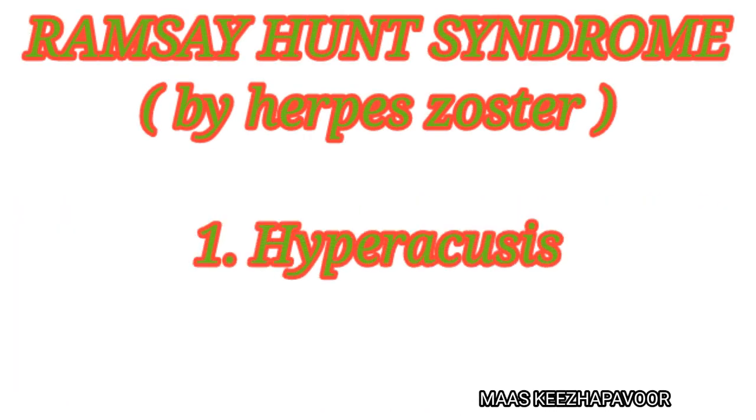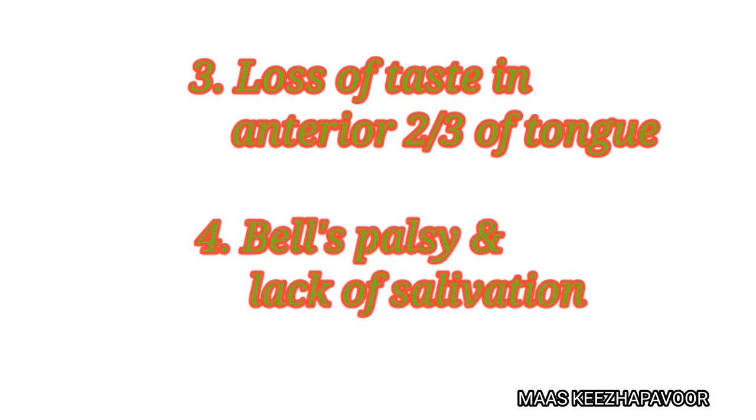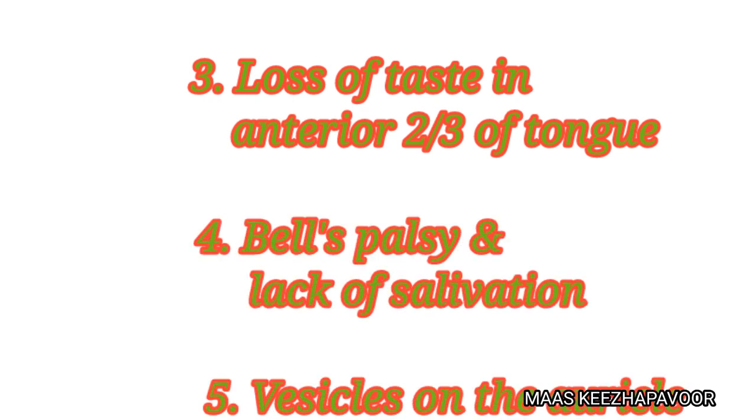Involvement of geniculate ganglia by herpes zoster results in Ramsay-Hunt syndrome. The symptoms are hyperacusis, loss of lacrimation, loss of taste sensation in anterior two-thirds of tongue, Bell's palsy and lack of salivation, vesicles on the auricle.